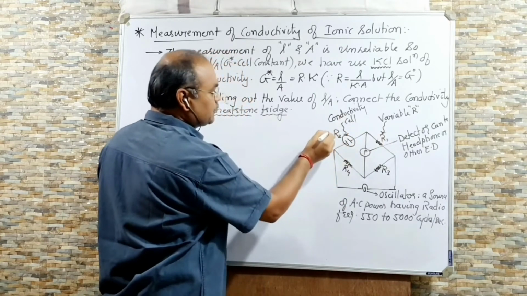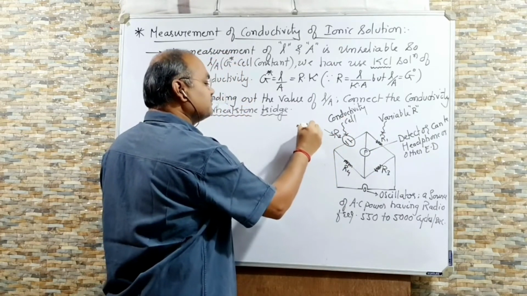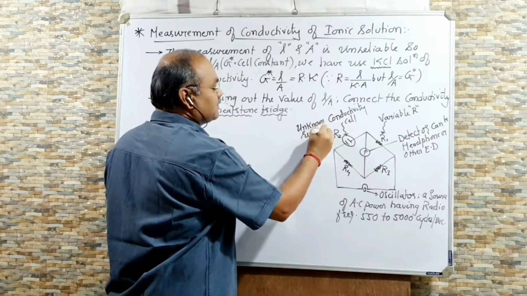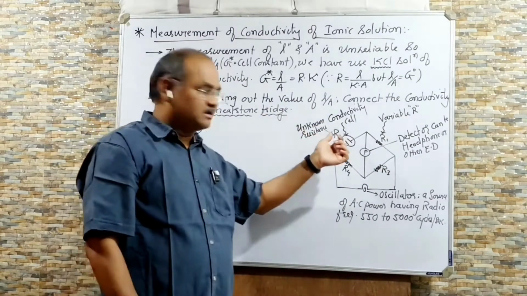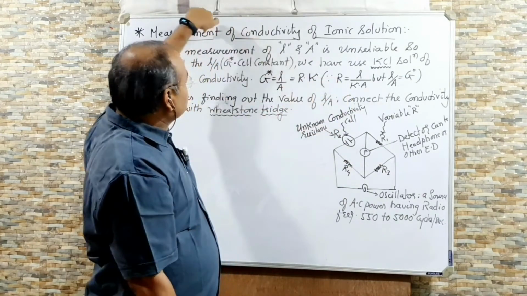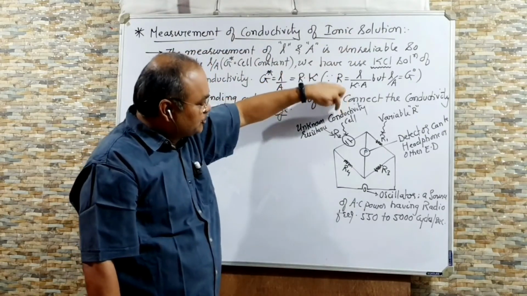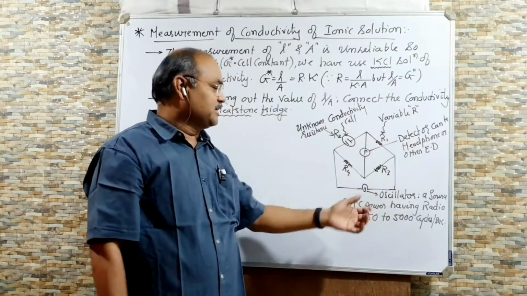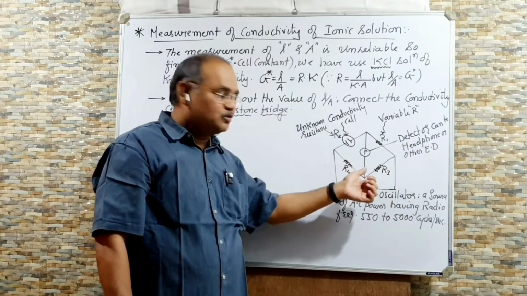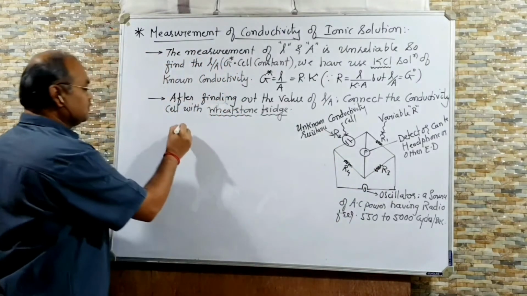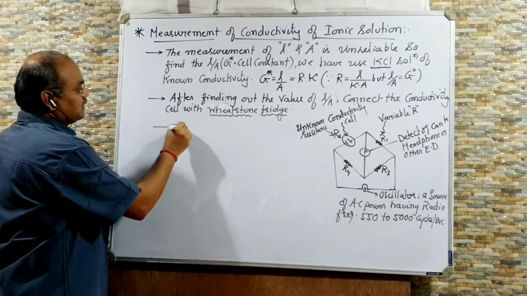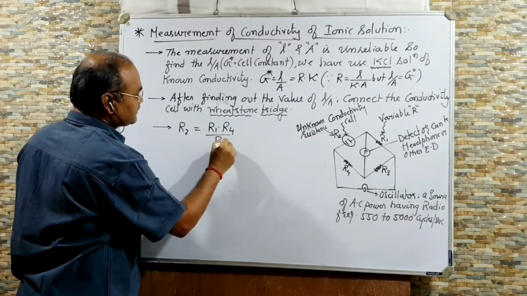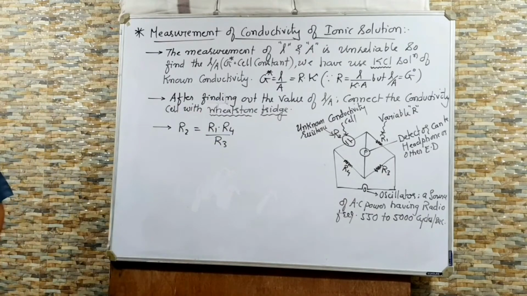R2 is the unknown resistance. Unknown resistance means the resistance which is to be measured. That is, the resistance of the ionic solution which is to be measured, which you have to take in a conductivity cell because it is unknown, and then connect like this. This is the main circuit and this is a Wheatstone bridge. Using this you can find out the unknown resistance R2. R2 can be calculated using the formula R1 into R4 by R3. So this is the formula to find out the unknown resistance.